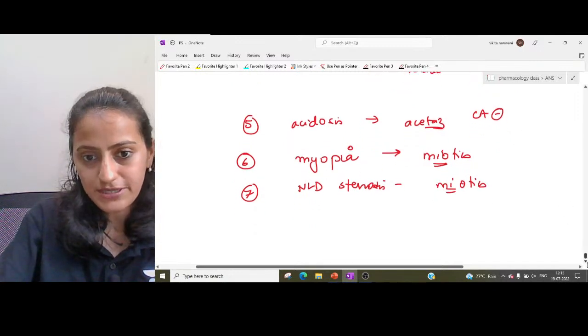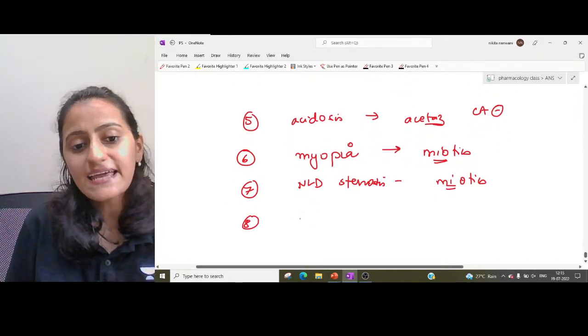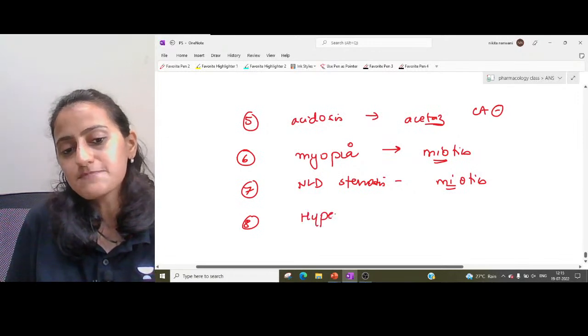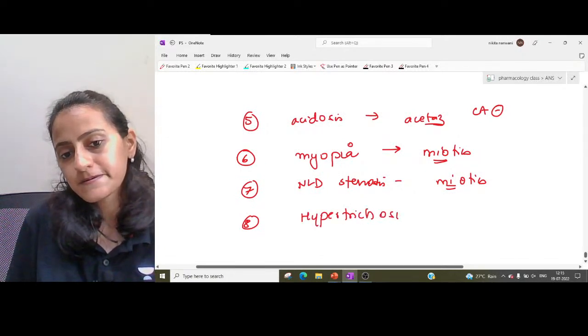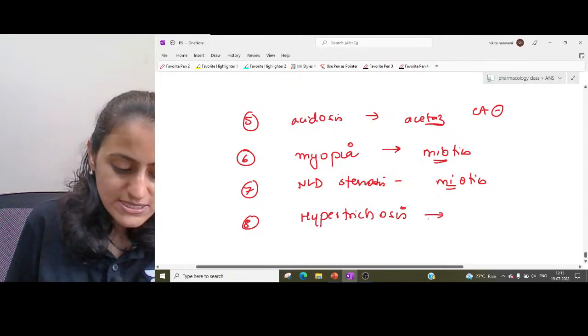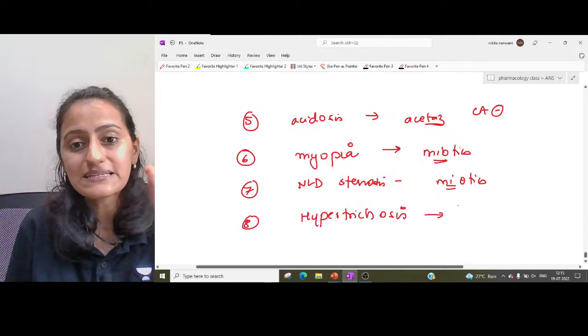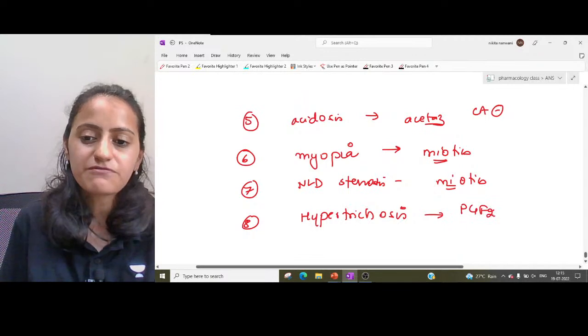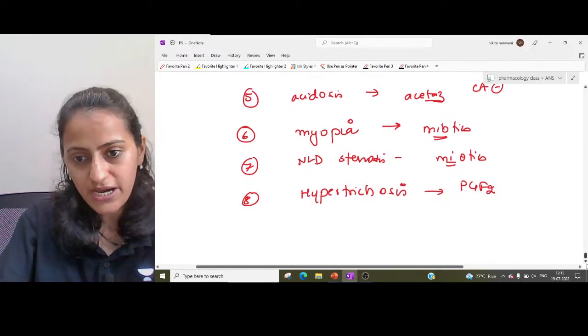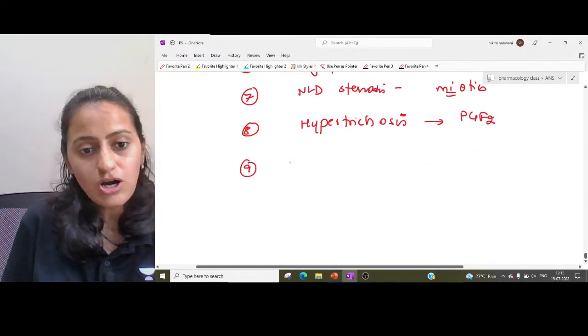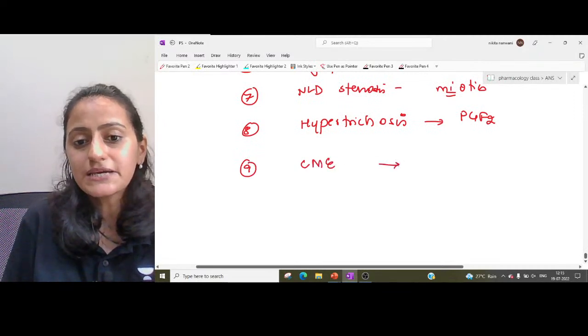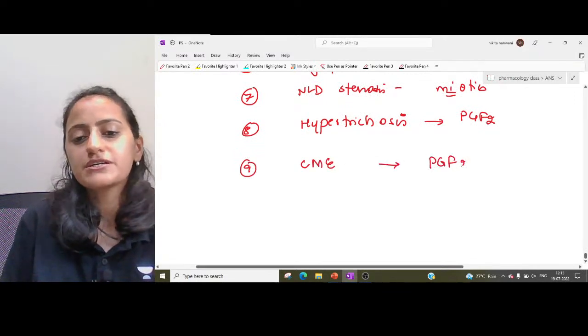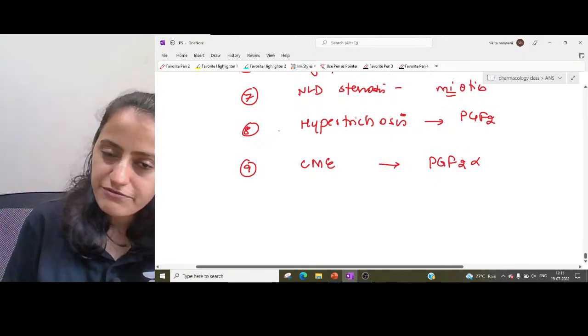Okay, it is myotics. Which one causes eyelash overgrowth? That is hypertrichosis. Hypertrichosis is a side effect seen with PGF2 alpha. Which one causes cystoid macular edema? Again, PGF2 alpha. Okay, PGF2 alpha.